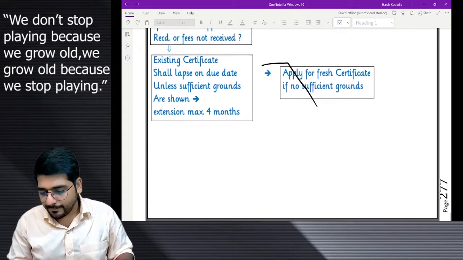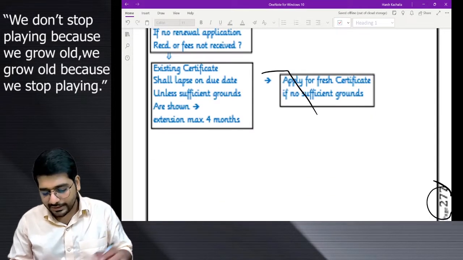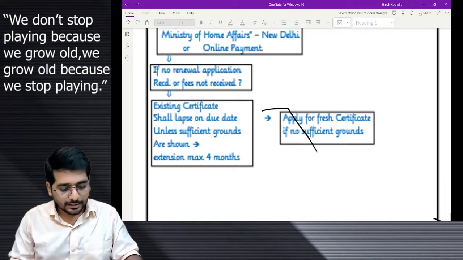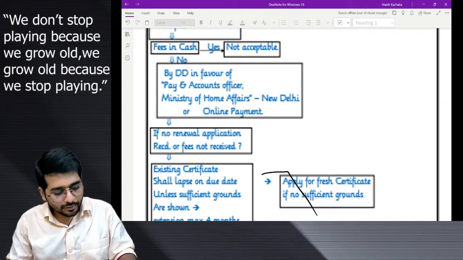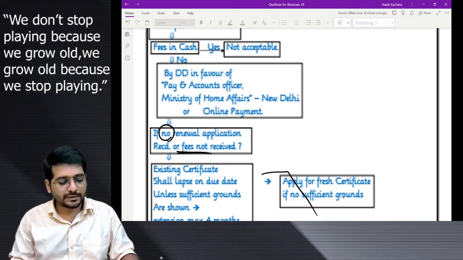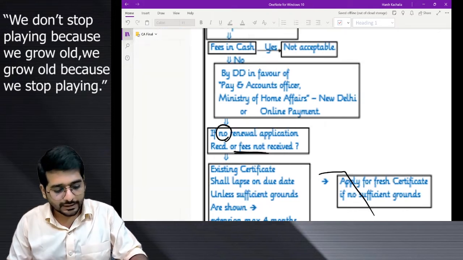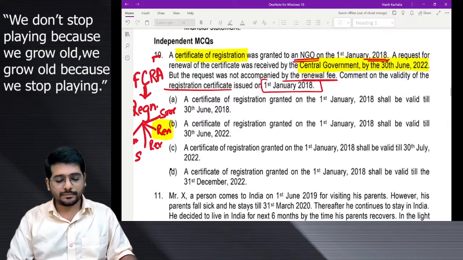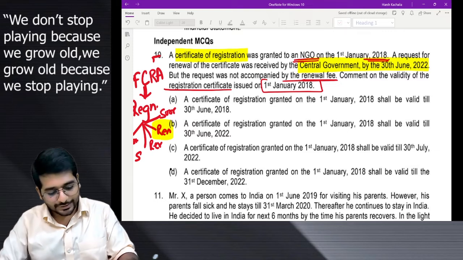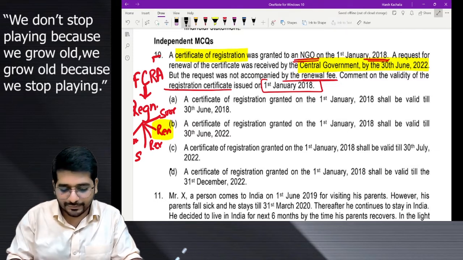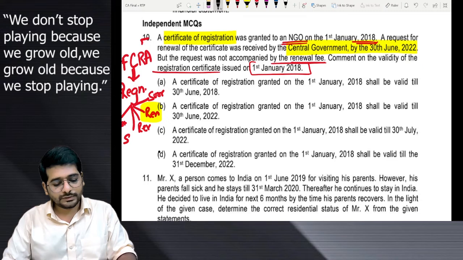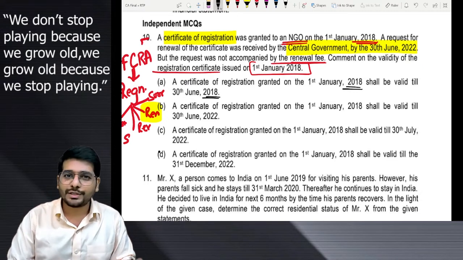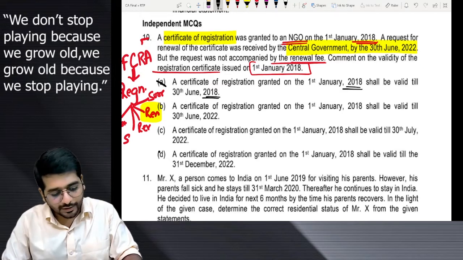Correct? Now, if I say this is page number 277 from the book, it is in front of you. Will I be wrong if I say that? Correct? Let us see. They are saying no renewal if fees are not received. Correct? So in the given case in the question, fees are not received. Renewal can be done or not done? Tell me. Yes? Let us check the answers. No? Why guess? Let us verify. First of all, certificate of registration granted on 1st Jan 18, valid till 30th June 18. Registration certificate is valid for 6 months? No sir, it is valid for 5 years.